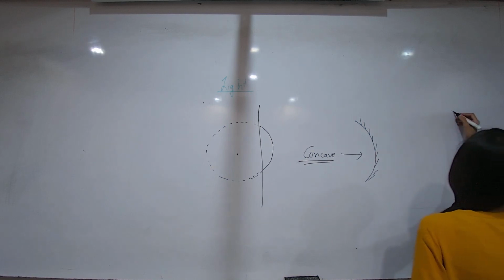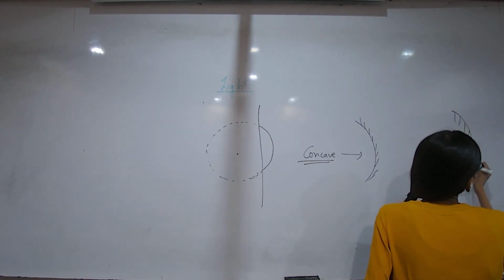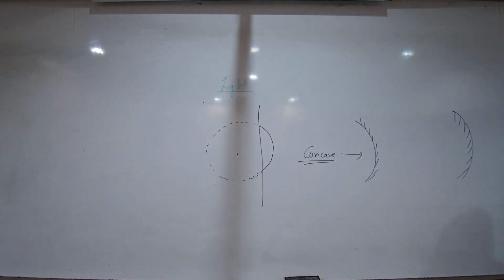Instead of painting the inner part, I paint the outer portion. It's like a spoon. If I refer to the inner surface, that is which mirror? Concave. And if I refer to the outer one, it is which mirror? Convex.